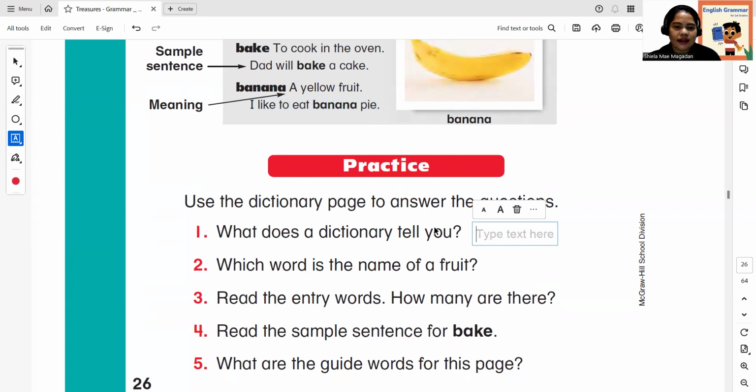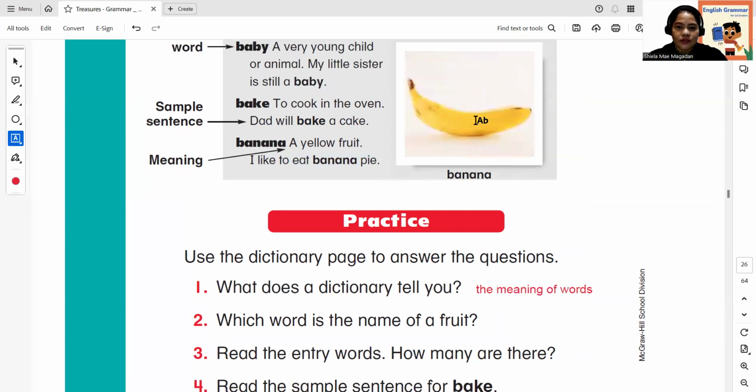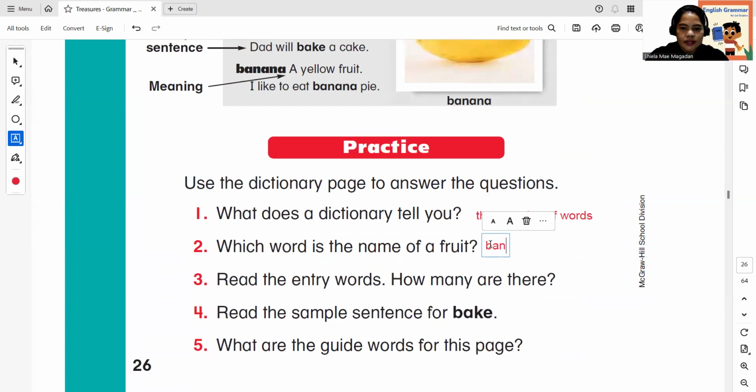Number 1, what does a dictionary tell you? Okay, the meaning of words. All right, so the dictionary tells us the meaning of words. How about, which word is the name of a fruit? Here, which word is the name of a fruit? What do you think? We have, yes, banana. Okay, let's type banana.